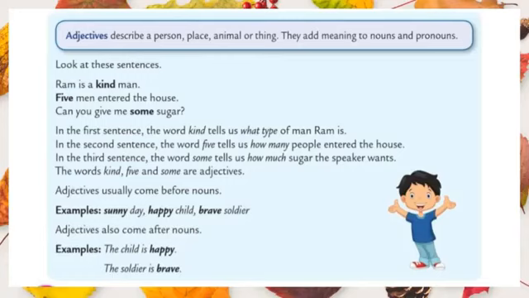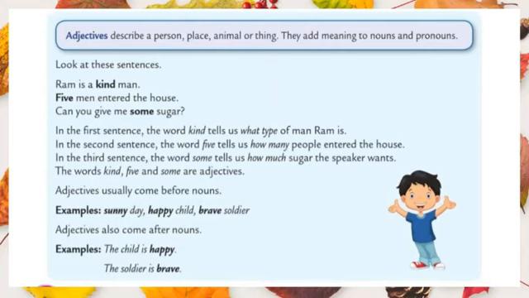Before going to see this concept, let us discuss nouns. What do you mean by noun? A noun is a naming word of a person, place, animal or thing. So simply we can say that adjectives describe a noun or a pronoun. It means adjectives are words used to describe a person, a place, animal or thing.